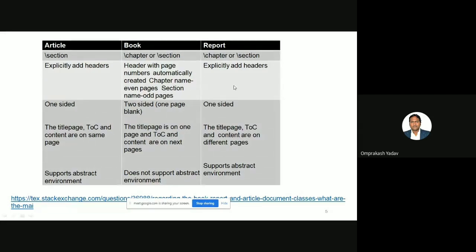So we will see once we do the practice. And the report also adds the headers explicitly. The article is one-sided, the book is normally two-sided, and the report is one-sided. So we'll see by practicing this.